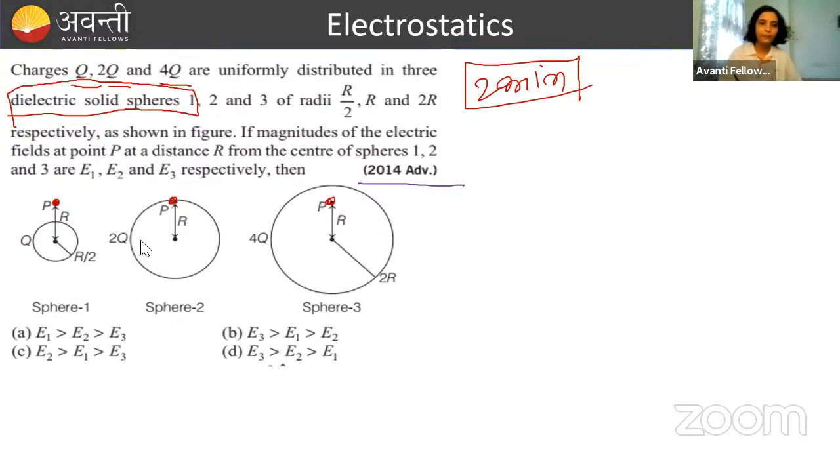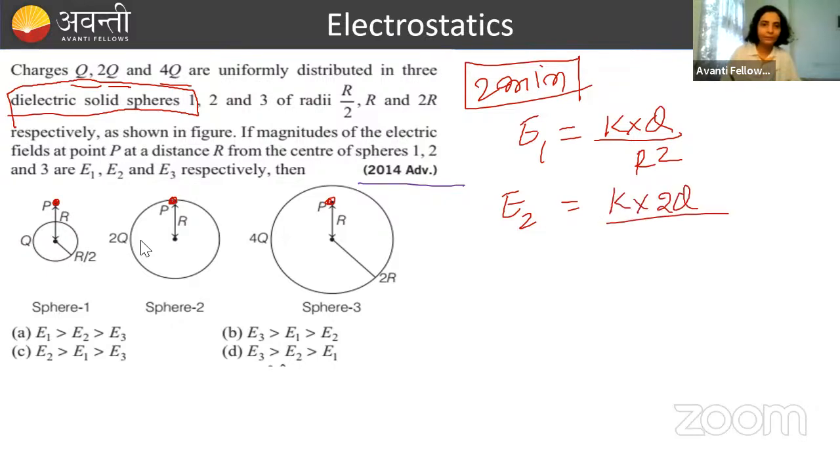Yes, correct. So if you write KQ by R square, what will you directly write as the value of E1? K. How much is the charge on the first sphere? Q. And what is the distance of that outside point from the center? R. So R square. Now come to E2. For E2, for the second sphere, the point is on the surface. The formula of electric field will be KQ by R square. So K into Q, the value of Q is how much? 2Q. Distance, radius is how much? R. So R square. E2 भी मिल गया हमें.